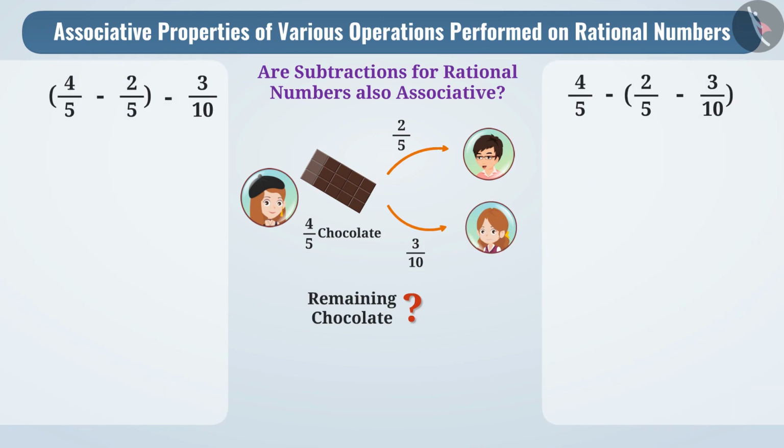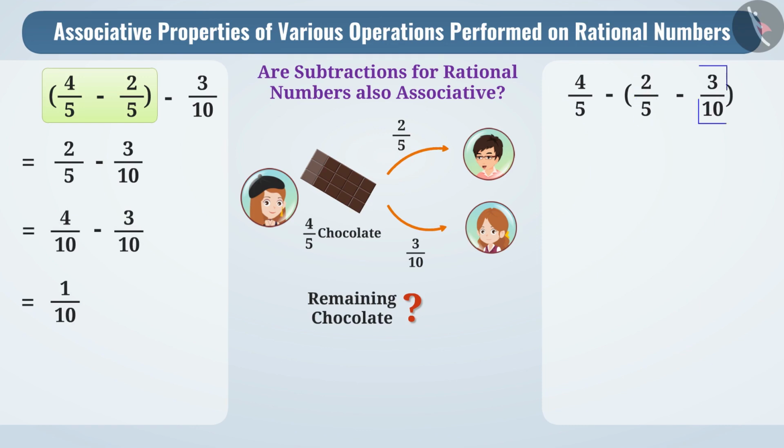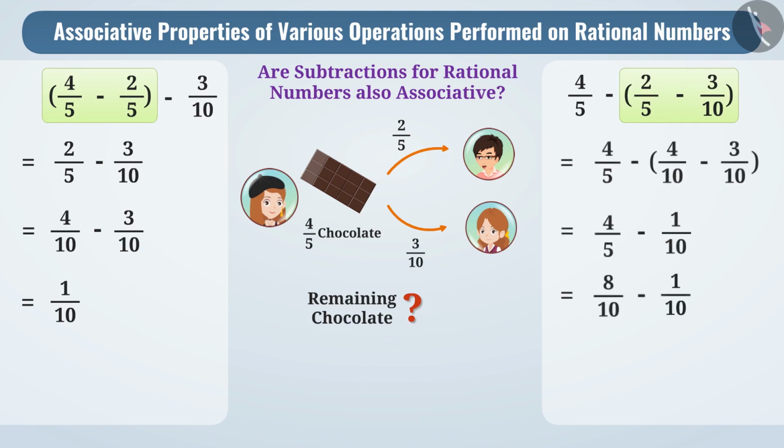If we make a group of 4/5 and 2/5, then we will get 2/5 as a result of 4/5 minus 2/5. If 3/10 is subtracted from it, the result will be 1/10. Now, pause the video and find out what the result will be if it is solved by forming a group of 2/5 and 3/10. Let me tell you, we can simplify it in this way. We will get the result 7/10.